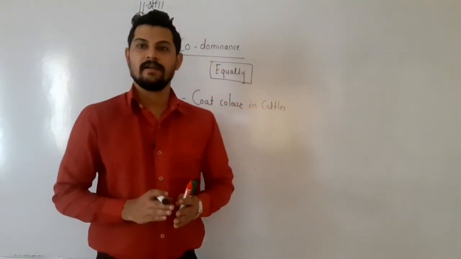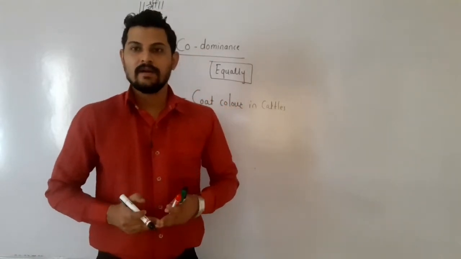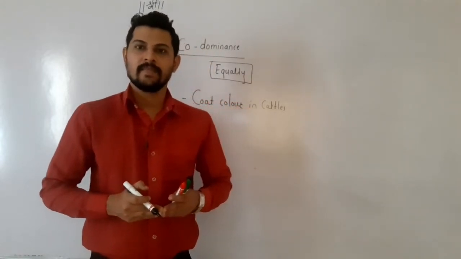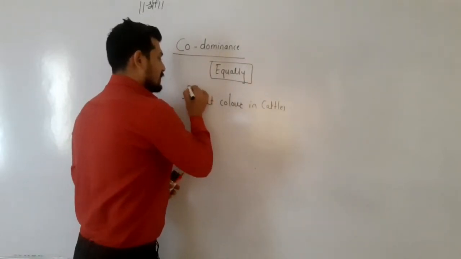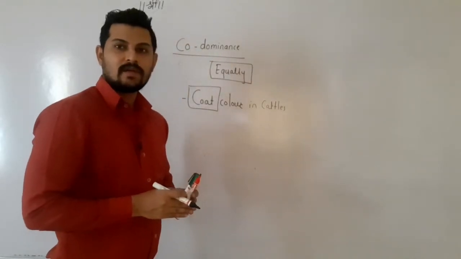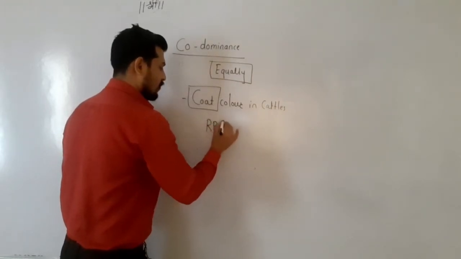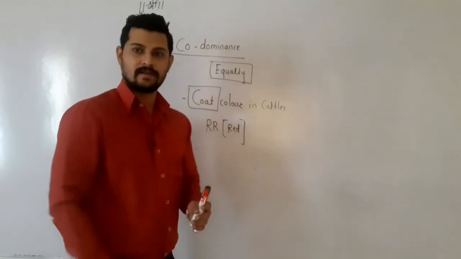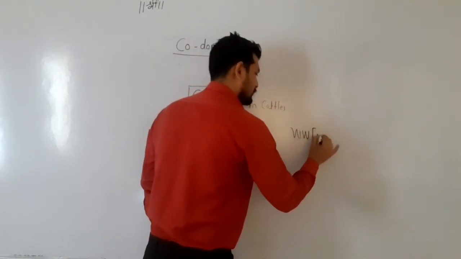Coat color means the hair present over the body of the cattle, and this hair is white, black, or red colored. Actually it is not red, it is grayish colored. So for codominance, we can consider the coat color in cattle. One cattle produces a red colored coat, a grayish color, and another cattle produces a white colored coat.